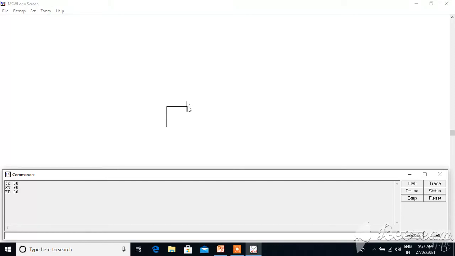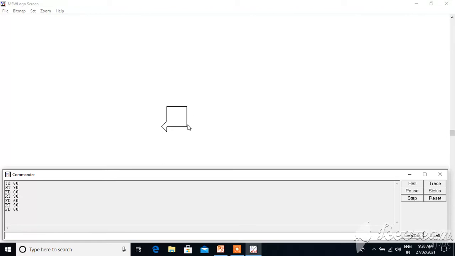So again you turn the turtle, that is RT 90 degrees, means turn to the right side at 90 degrees, then again go forward 16 points, then again turn to the right side 90 degrees, and just move forward 16 points. Every time we move forward 16 points, so we can get the square shape.